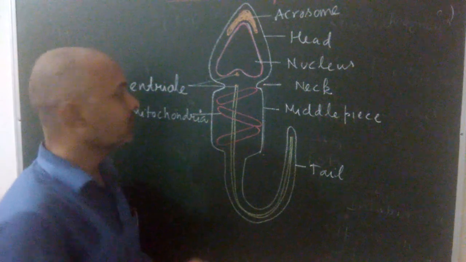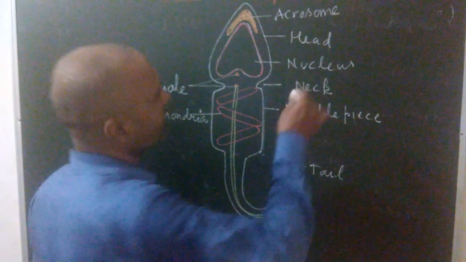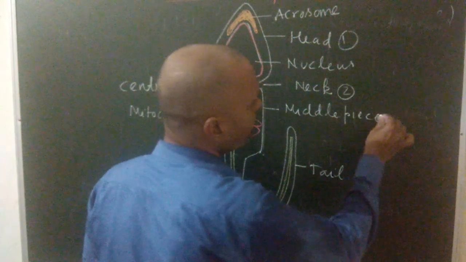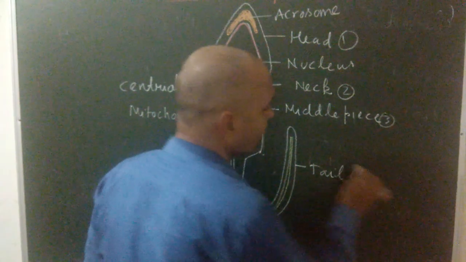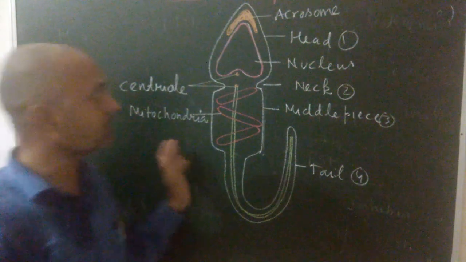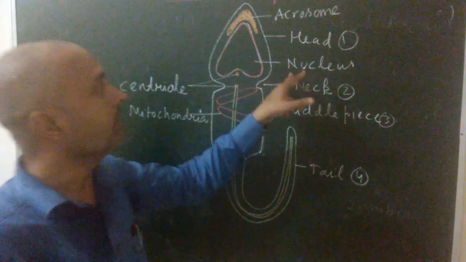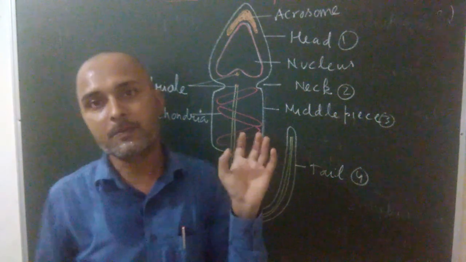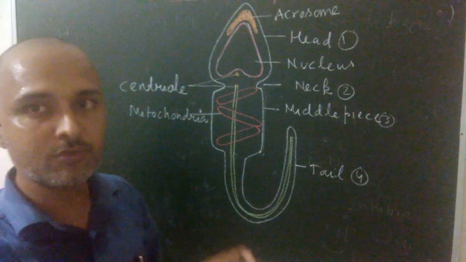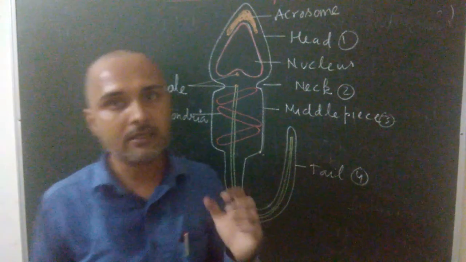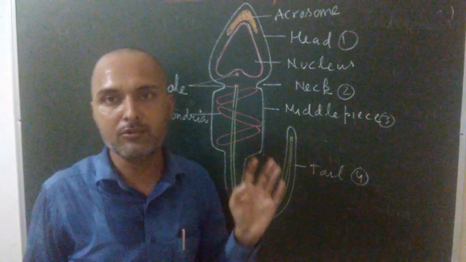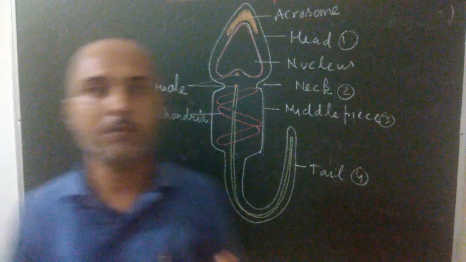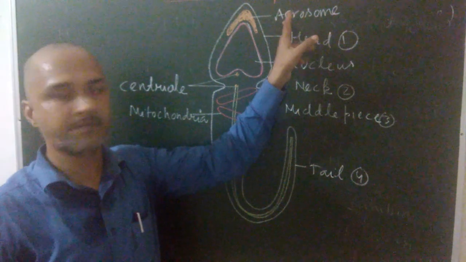So once again, how many parts of human sperm? There are 4 parts. First part is known as head, second part is known as neck, third part is known as middle piece, and fourth part is known as tail. Head contains 2 structures, that is acrosome and the nucleus. Acrosome is the cap-like structure present at the anterior part of the nucleus. This acrosome is synthesized from the Golgi body, and it secretes an enzyme known as sperm lysin. This enzyme helps to penetrate the wall of the ovum and complete the process of fertilization.